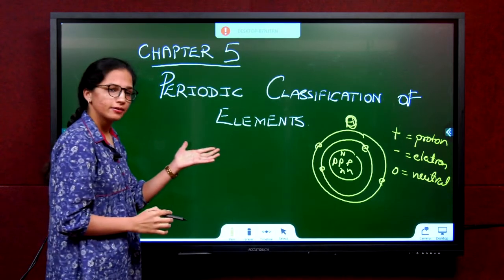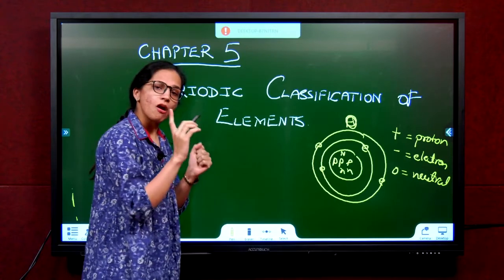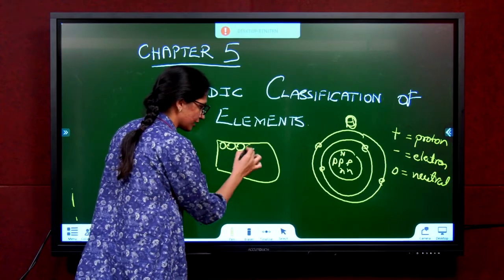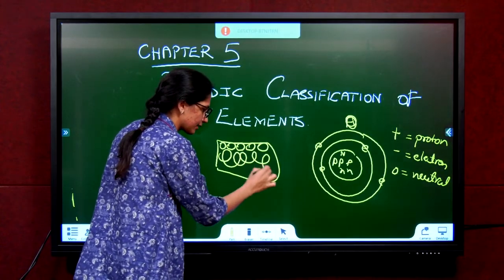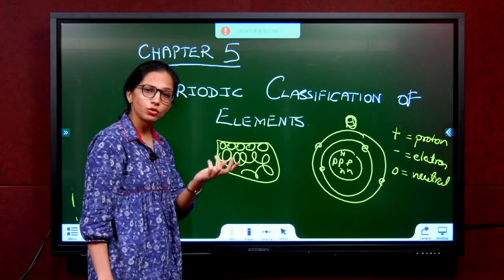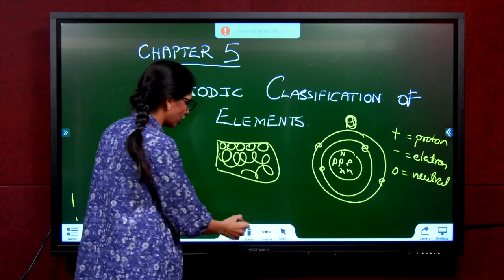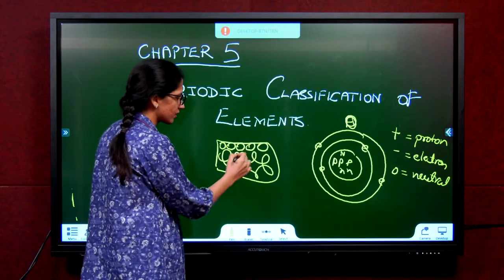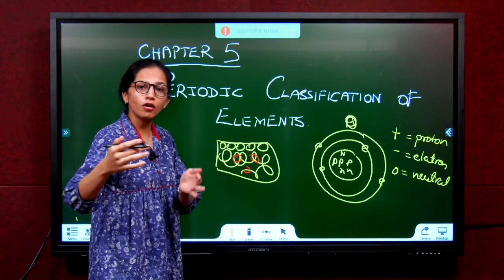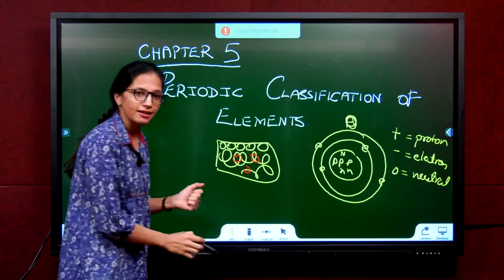What is an element? Element is a chemical substance that is made up of only one type of atom. So if I have oxygen atoms, only oxygen atoms, then this can be called an element. It can be one atom, two atoms, many atoms, provided it is only one type of atom. You cannot have few oxygens and few hydrogens. Then that's not an element. That will become something else, a molecule or compound, we will understand. So this is what an element is.